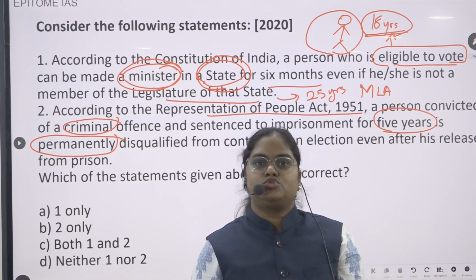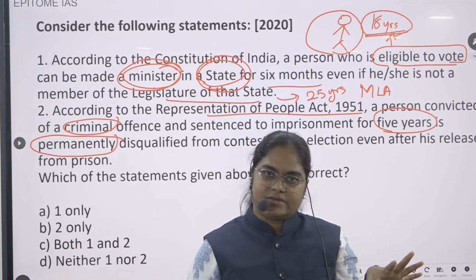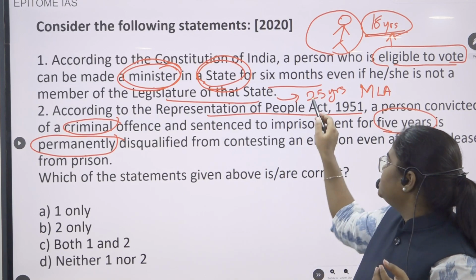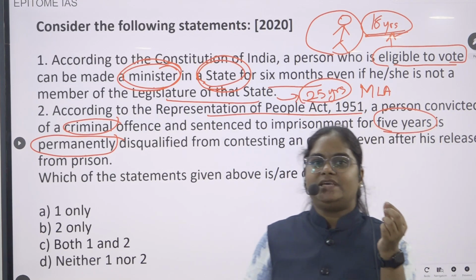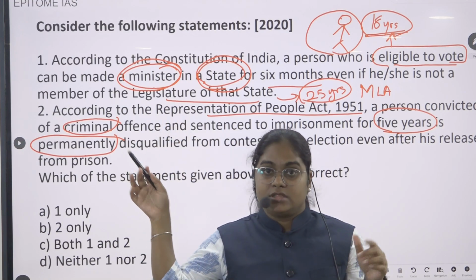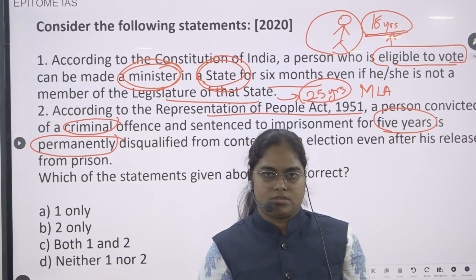Why? Because to become a minister or a member of the state legislative assembly, what is the minimum eligibility? He should be at least 25 years old. Because here they have given 18 years, are they eligible to be appointed as a minister? No, this is wrong.